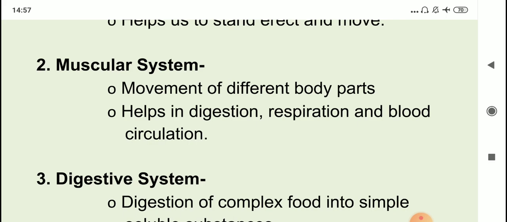When I say blood circulation, that means first of all, cardiac muscles are responsible for the beating of the heart. Then the skeletal muscles help in movement. So individually, you are aware of all the different types of muscles and their functions, and the involuntary muscles. For example, the contraction and relaxation of our food pipe.